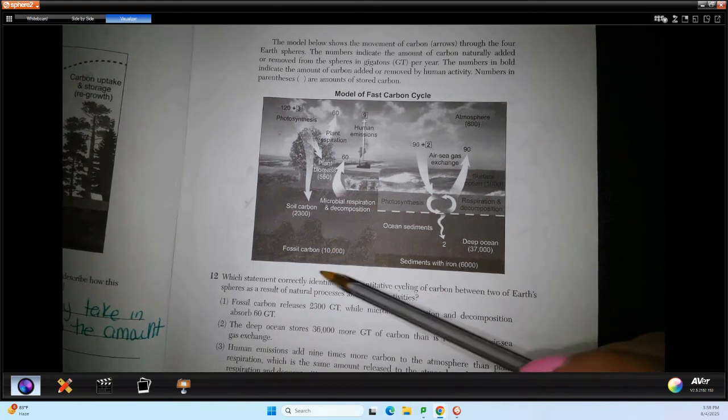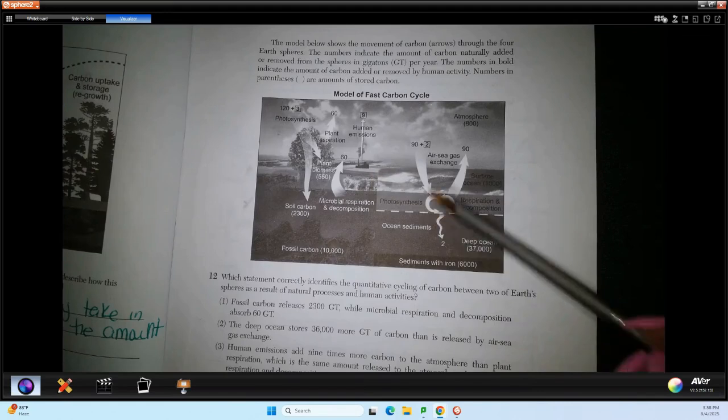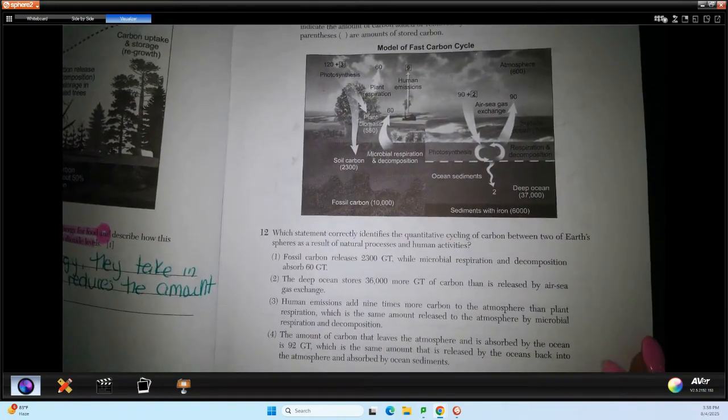All right, question number 12 says the model below shows the movement of carbon arrows through the four Earth spheres. The numbers indicate the amount of carbon naturally added or removed from the spheres in gigatons per year. The numbers in bold indicate the amount of carbon added or removed by human activity. Numbers in parentheses are amounts of stored carbon. Okay, so they're giving us a model of how much carbon is added, removed, and kind of cycling through the different spheres of the Earth with these values here in gigatons and our different processes labeled. So number 12 says which statement correctly identifies the quantitative cycling.